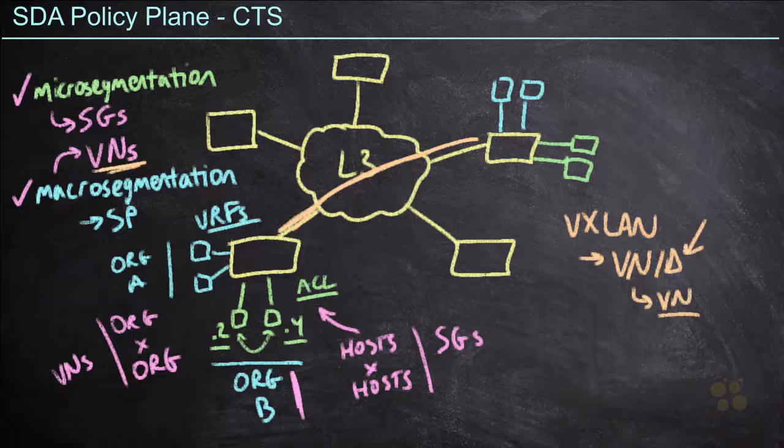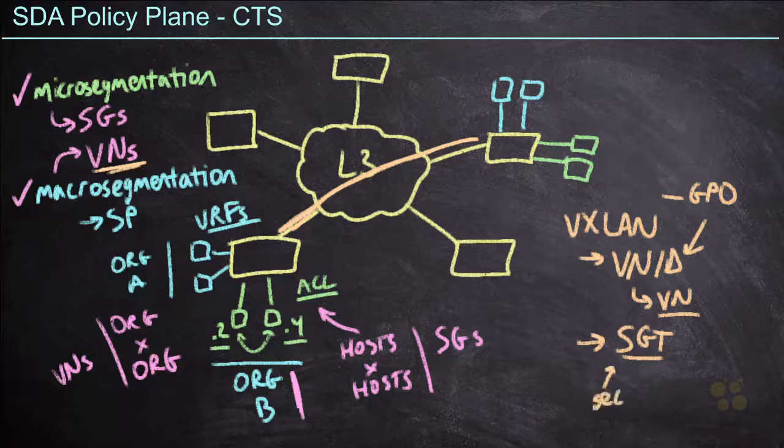Now in the original VXLAN spec, this was the only identifier that we had within the header. However, remember that VXLAN was expanded by Cisco in order to carry group policy options, or GPO. And so that group policy concept is a new tag, and we call it the Scalable Group Tag, or SGT. Now funny enough, Cisco TrustSec started out with this concept of SGTs, except the S stood for security. There were security group tags in the Cisco TrustSec solution.